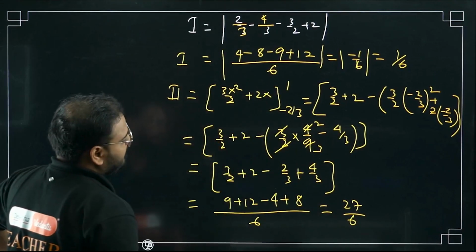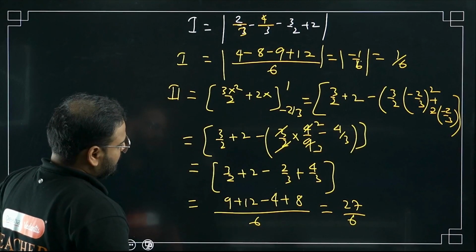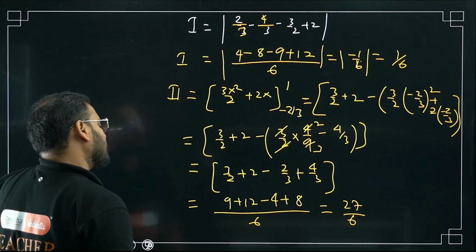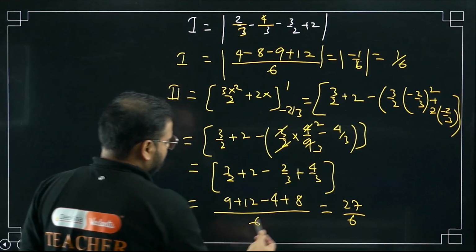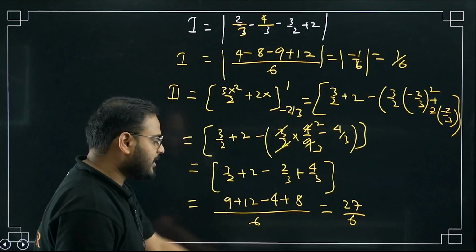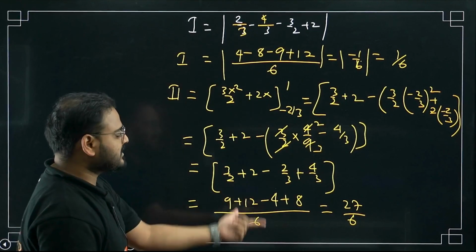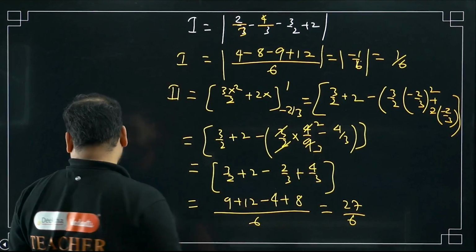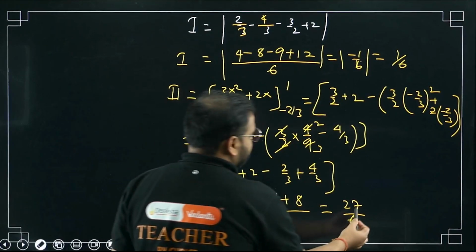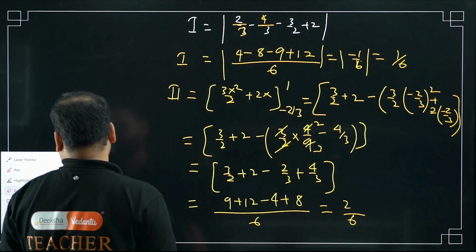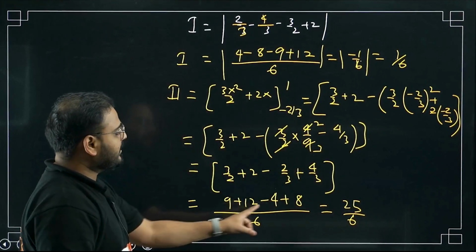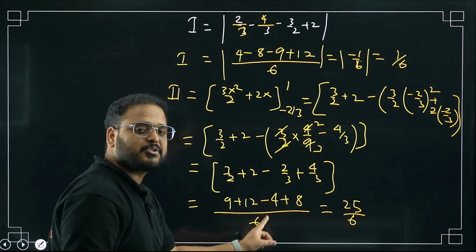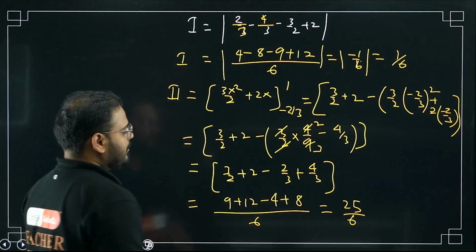Is it right? 1 second. 12 plus 8 is 20, minus 4 is 16, plus 9 is 25, not 27. 16 plus 9 is 25. 1 second. Please cross check. 12 plus 8 is 20, minus 4 is what? 16 plus 9 is 25 by 6.